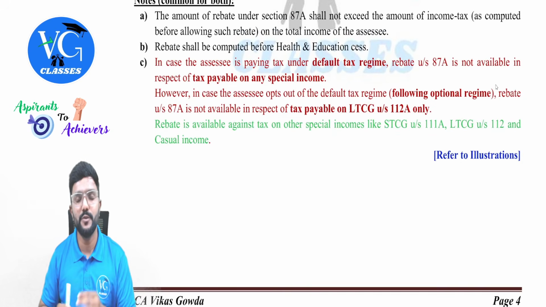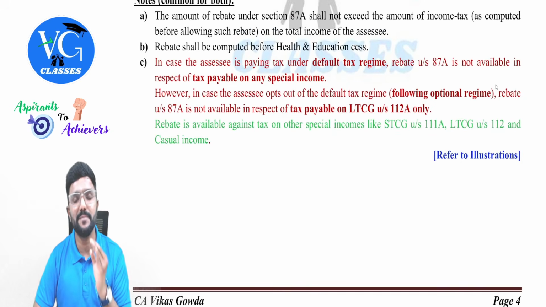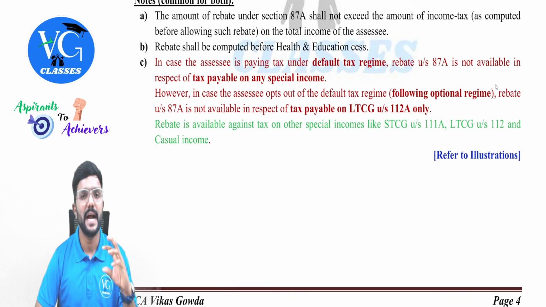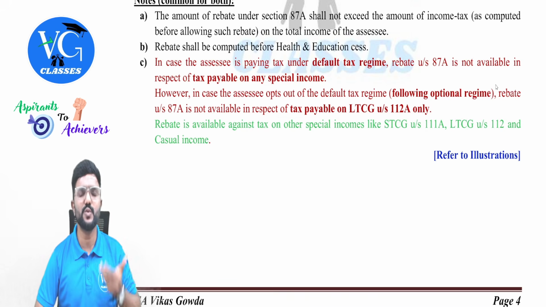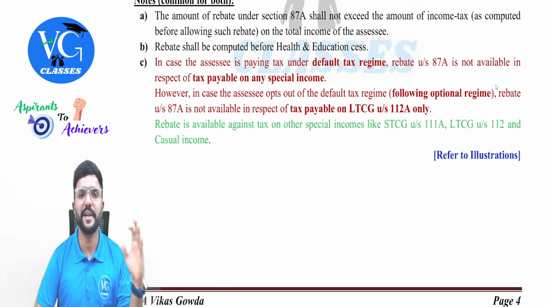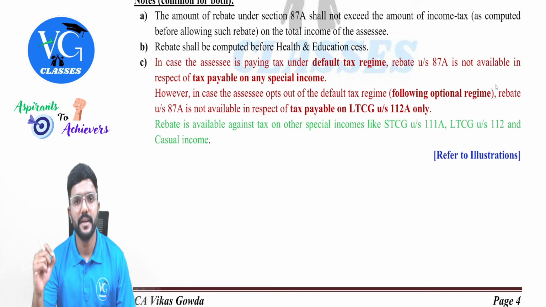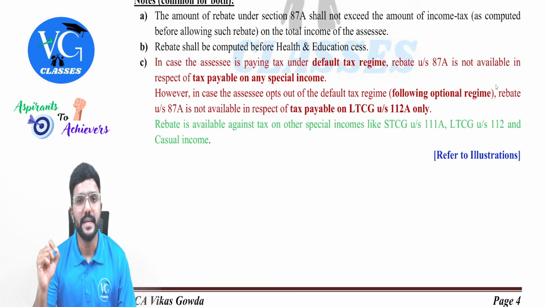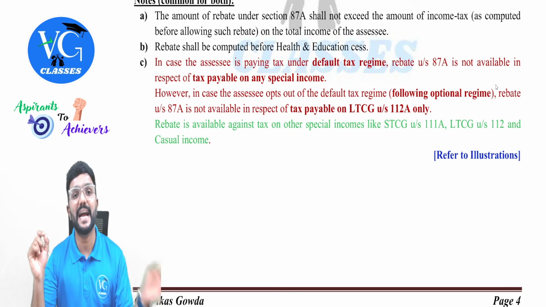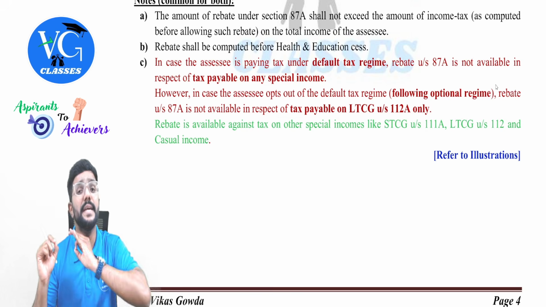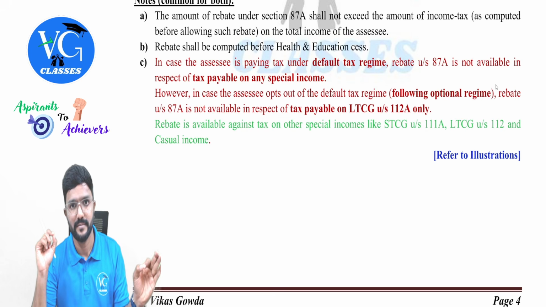If a resident individual is following default regime under section 115BAC and if his total income is within 12 lakh or if he is eligible for a rebate under section 87A, he can claim rebate, but he cannot claim rebate against the tax payable on any special income.